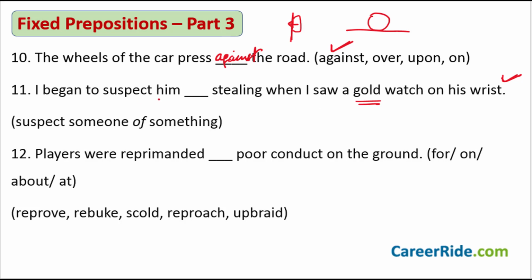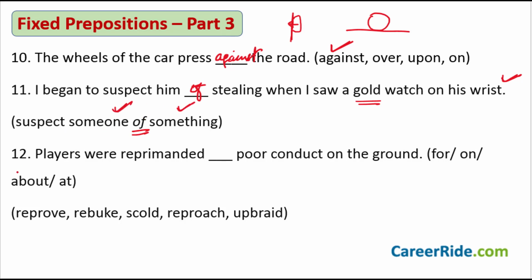You start suspecting them of stealing is what you would say. Okay. So you suspect someone of something. That is how you use this word suspect, and this is the preposition that goes along with it. You suspect someone of doing something.